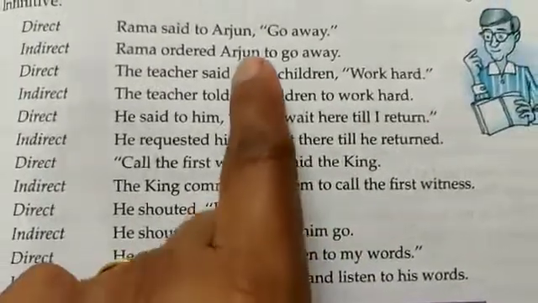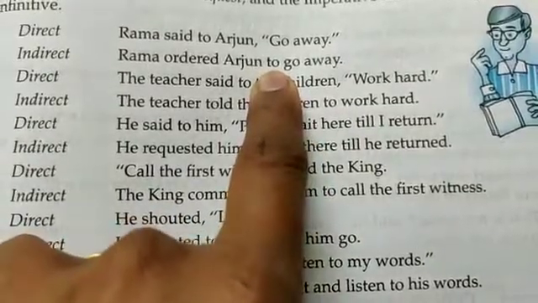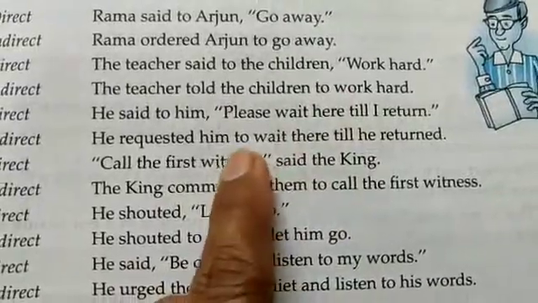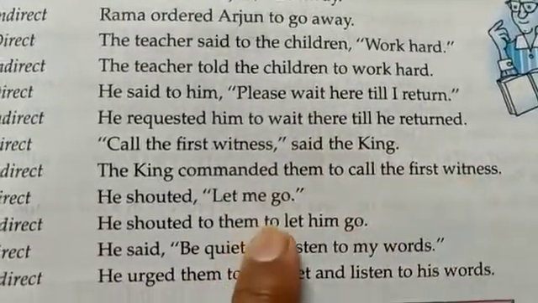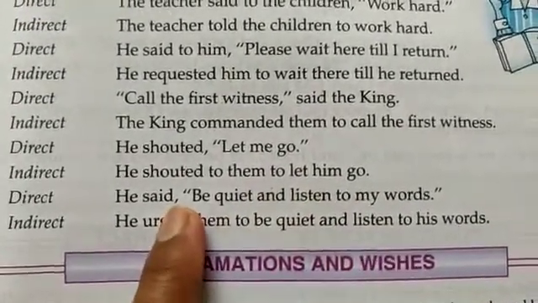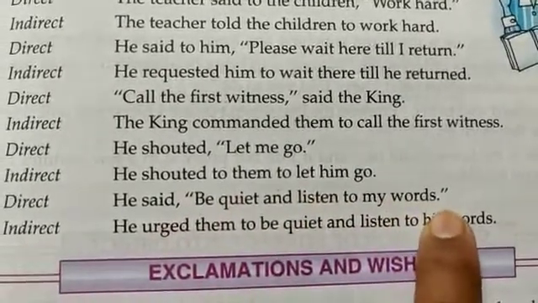Now if you have been noticing, then the infinitive to go away, then the infinitive to work hard, then again the infinitive to wait there till he returned, again to call the first witness, again the infinitive to let him go. Now the next sentence: He said, "Be quiet and listen to my words."